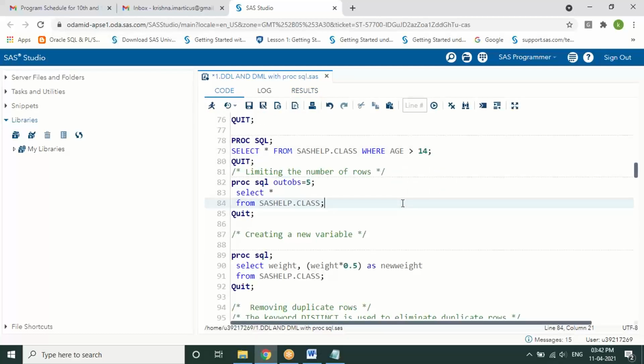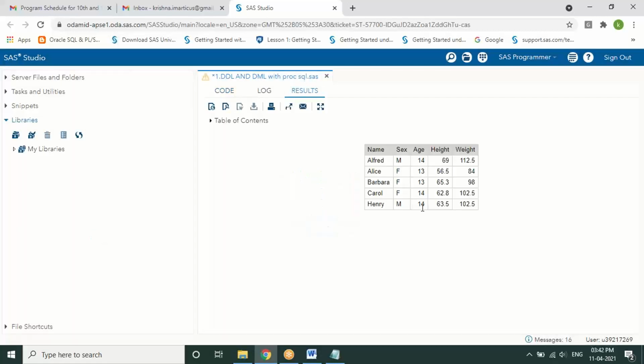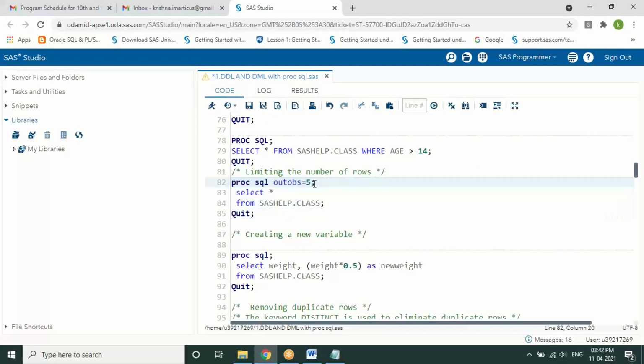Next is line number 81. Again, we are making a combination of SAS with SQL: proc SQL outobs equals 5. If you remember, there is one of the statements called OBS, observation. Outobs is for limiting the number of rows to be displayed. So outobs equals 5 will restrict the display to the first 5 rows. So we can use a combination of an SQL statement with a SAS statement.